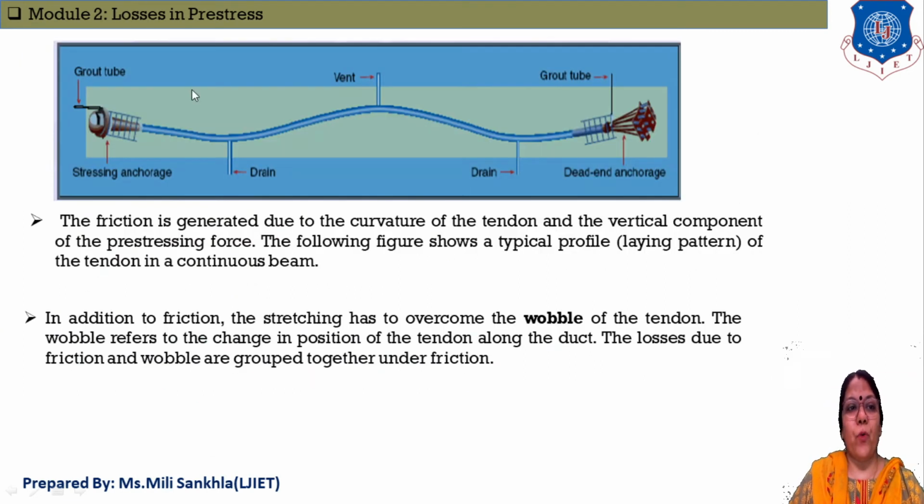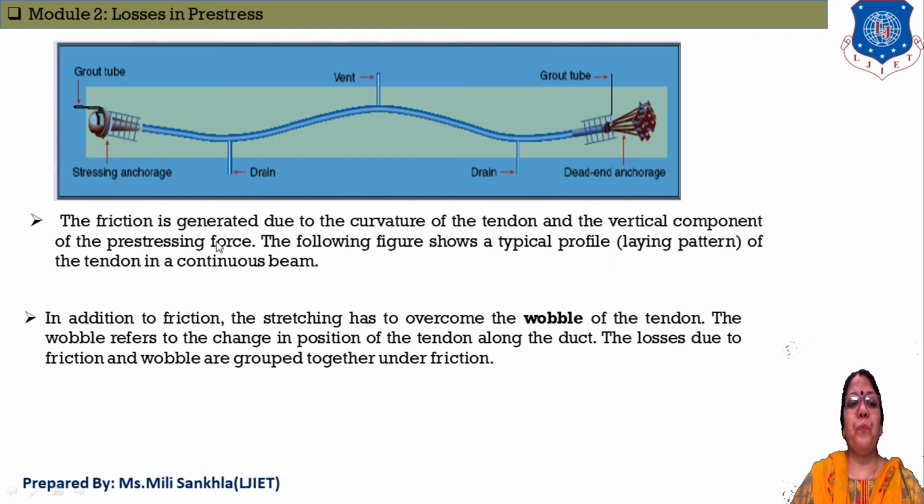Now next, here the second image. In this image, at one end a grouting tube is provided. The vent pipe is provided for ventilation purposes. One end is the anchorage and the second end is provided for jacking and also grouting. This image is for a continuous girder, and here a number of undulations are given, parabolic, just like the curvature of our cable.